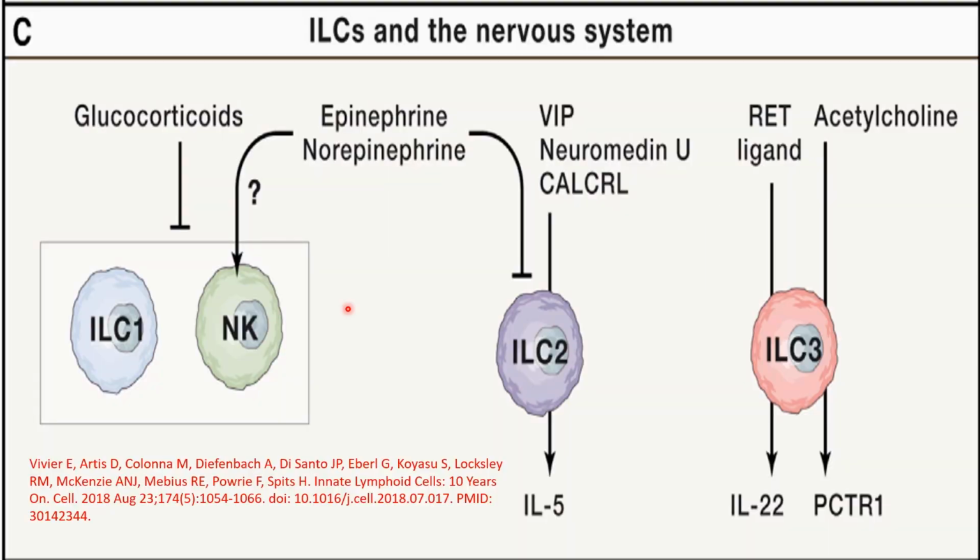In this diagram, we can see the different types of innate lymphoid cells with receptors for many neurotransmitters. Like innate lymphoid cells type 1 and natural killer cells, which have receptors for glucocorticoids, epinephrine and norepinephrine. Also, innate lymphoid cells have receptors for vasoactive intestinal peptide and calcitonin receptor-like. And also in innate lymphoid cells, we have a receptor called RET, and we have also acetylcholine receptors.